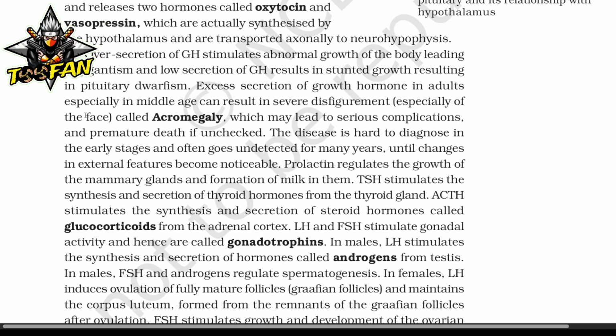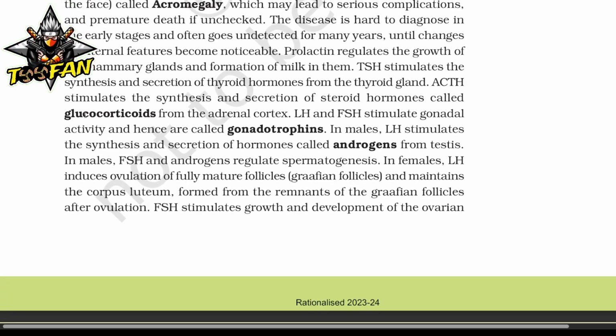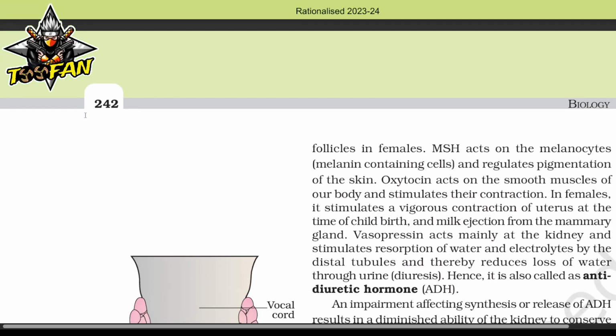In females, LH induces ovulation of fully mature follicles, Graafian follicles, and maintains the corpus luteum formed from the remnants of the Graafian follicles after ovulation. FSH stimulates growth and development of the ovarian follicle in females. MSH acts on melanocytes, melanin containing cells, and regulates pigmentation of the skin.